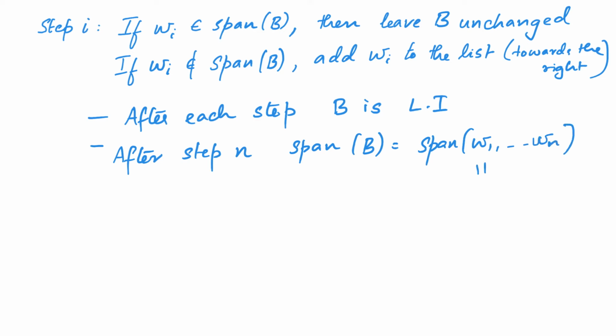But notice that span of w1 to wn is the vector space V. In other words, span of B is equal to the vector space V. But B is also linearly independent. Thus, B is a basis. Thus, we have constructed a basis starting from the list of linearly independent vectors. And that completes our proof.